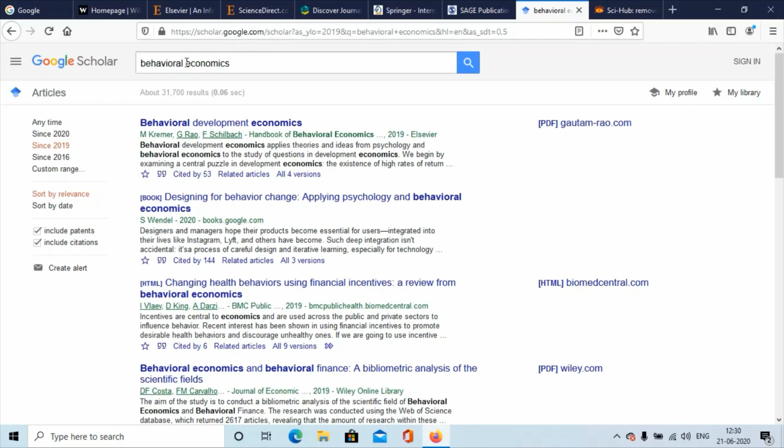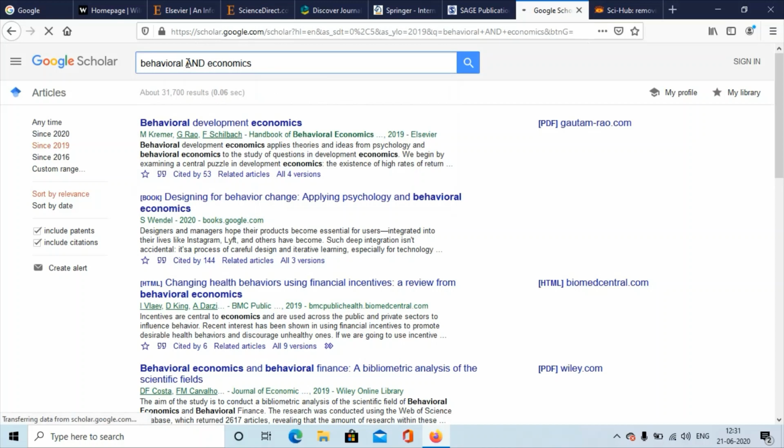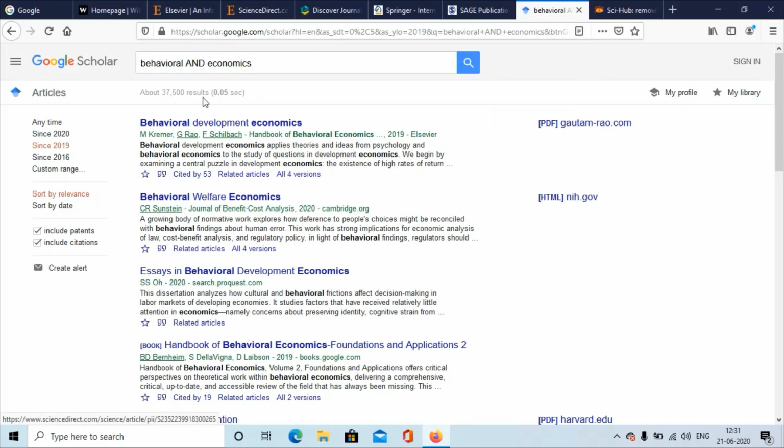There are a lot of ways in which you can search for papers. If you write behavioral and economics, it will make sure that the papers that come up include both behavioral and economics.